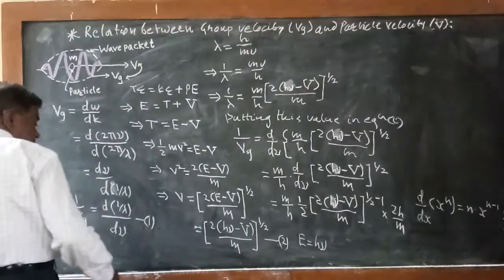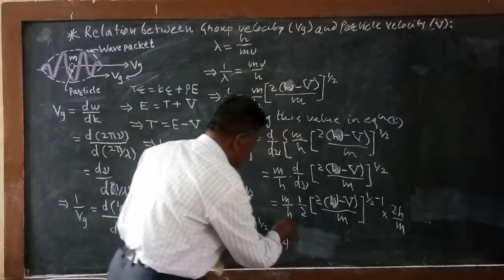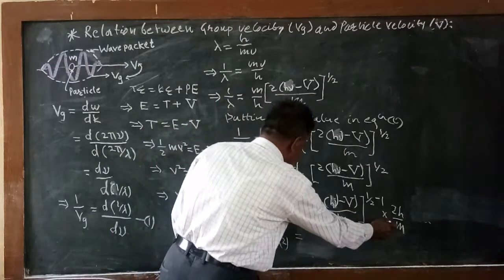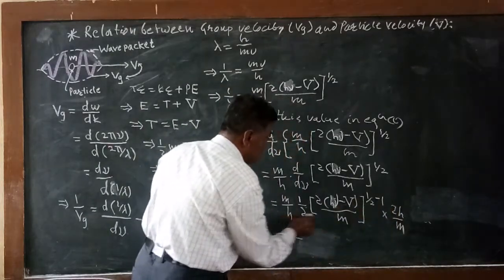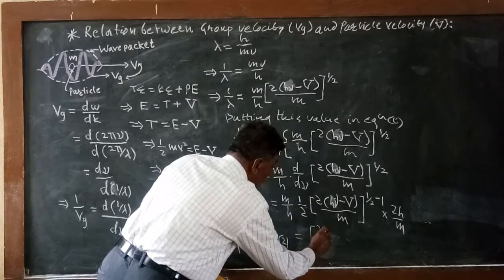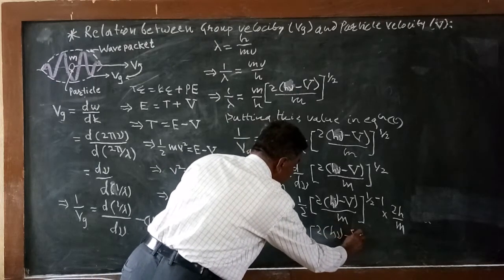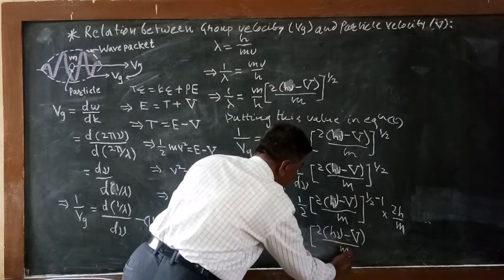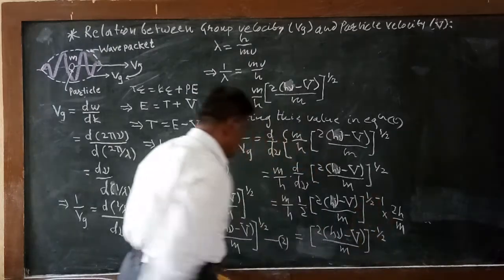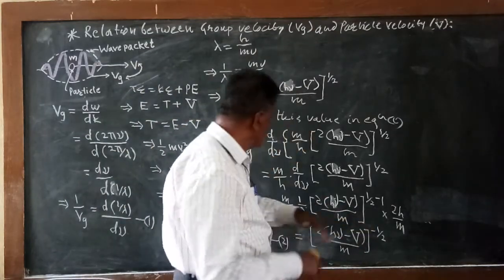So we are getting this equation. This will be equal to again, m gets cancelled, 2 gets cancelled, h also gets cancelled, and what we are getting here is 2 in bracket h mu minus capital V divided by m to the power half minus 1, means minus half. So 1 upon Vg is equal to minus half; we have to take this plus half by taking it to the denominator.